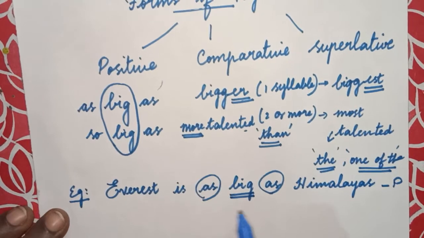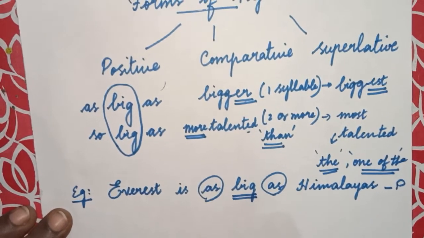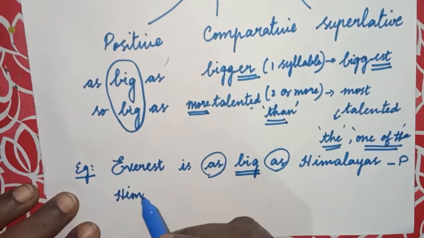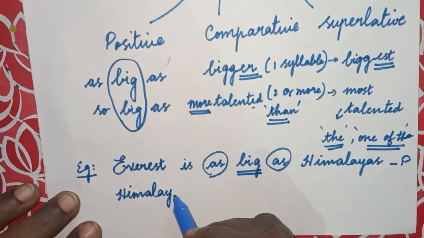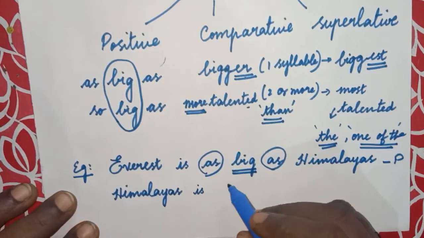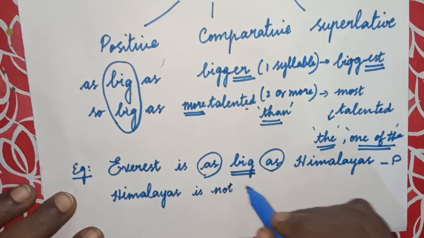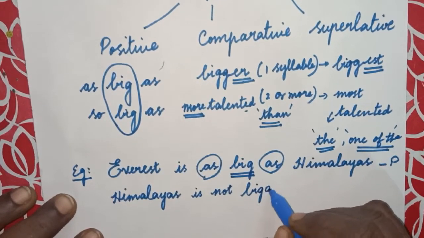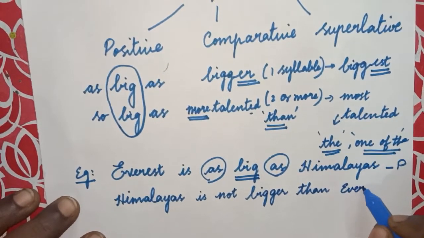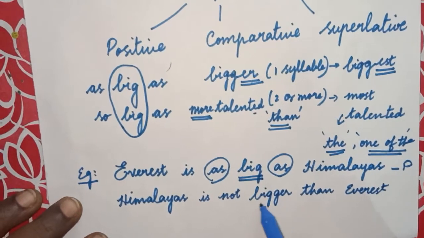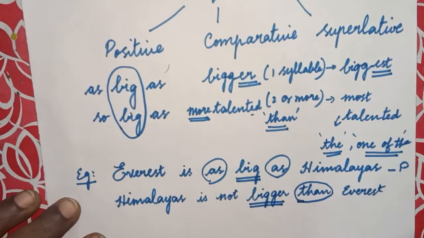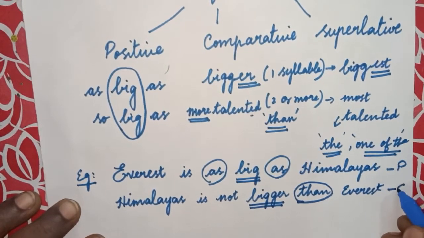And now we are going to change this to a comparative degree. So how will we change it? Himalayas is not bigger than Everest. Here you can see the ER form of the adjective, and we are using the clue word than. So this is comparative degree.